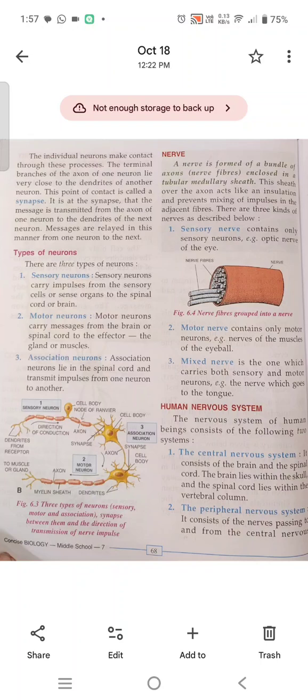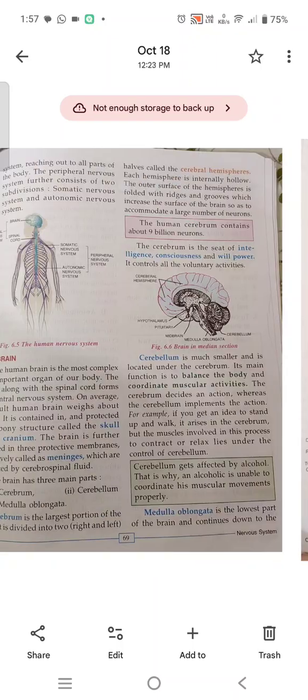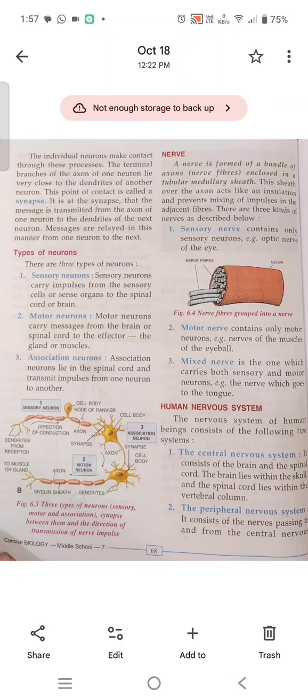Again, I am repeating, listen carefully: the terminal branches of the axon of one neuron lie very close to the dendrites of another neuron, and this point of contact between them is called synapse.